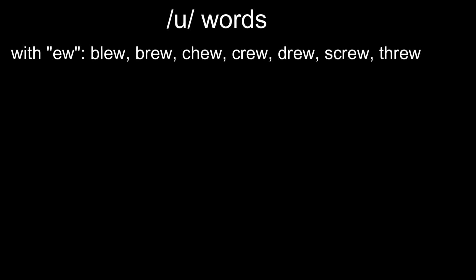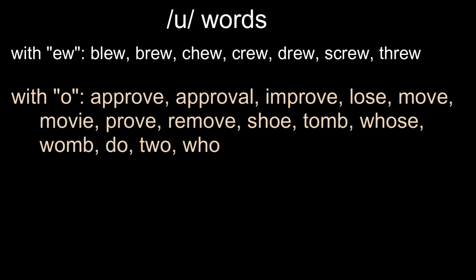/u/ words. These are words with the /u/ sound. With EW: blue, brew, chew, crew, drew, screw, through. With O: approve, approval, improve, lose, move, movie, prove, remove, shoe, tomb, whose, womb, do, to, who.